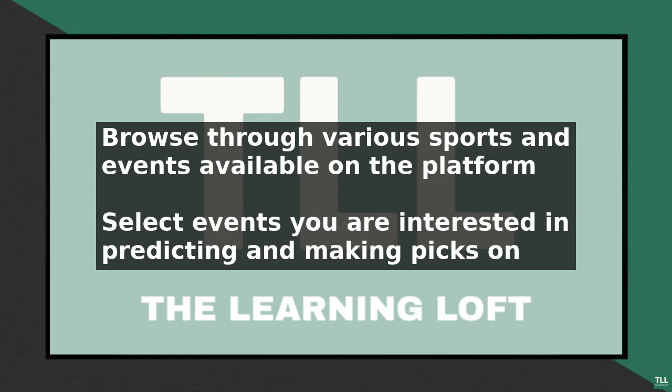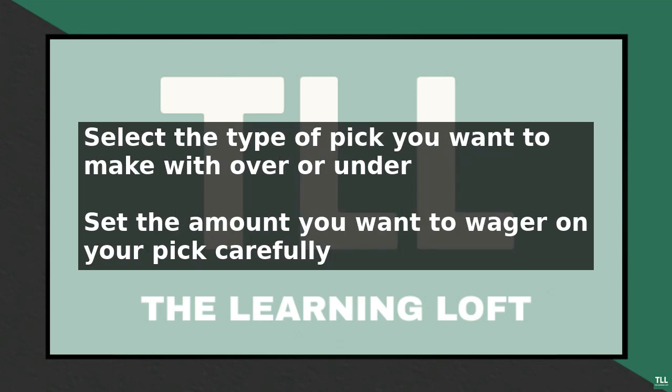Next, you need to set the amount you want to wager on your pick. The amount you wager will determine the potential prize you can win if your prediction is correct. You can choose from a range of amounts, and the potential prize will be displayed next to each option.